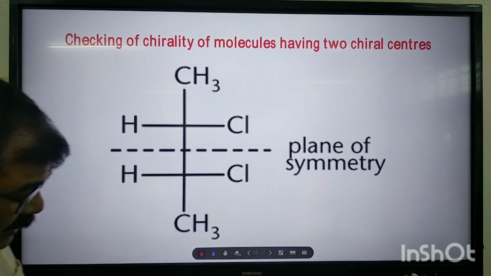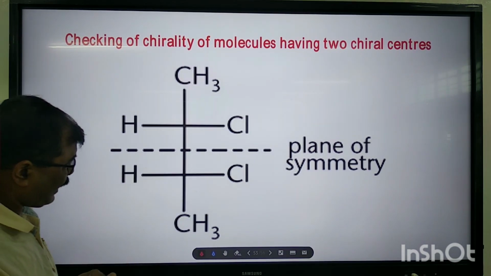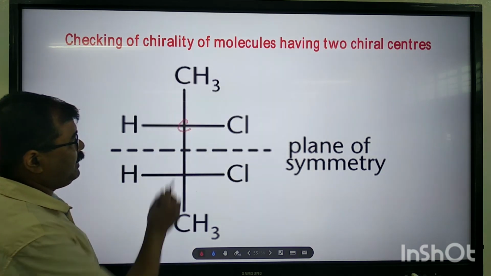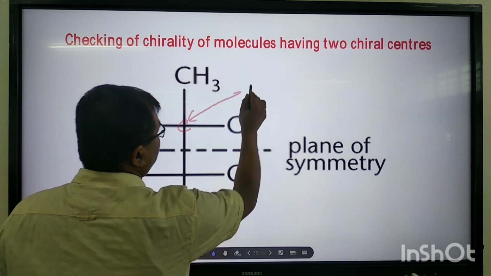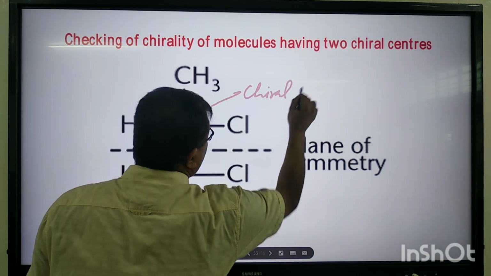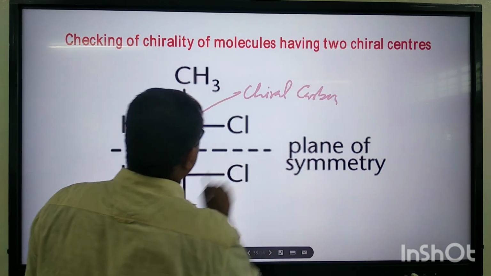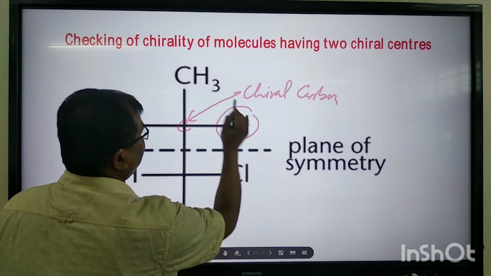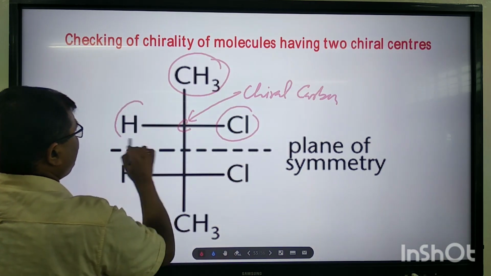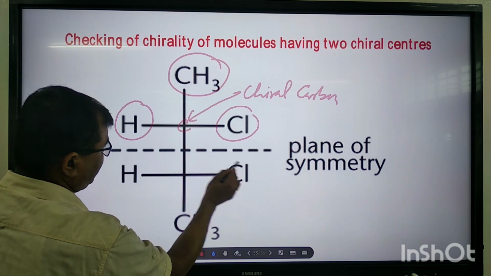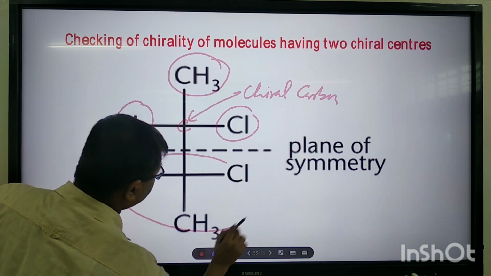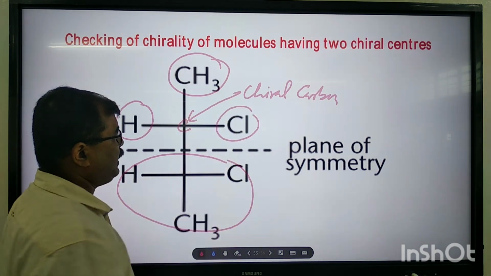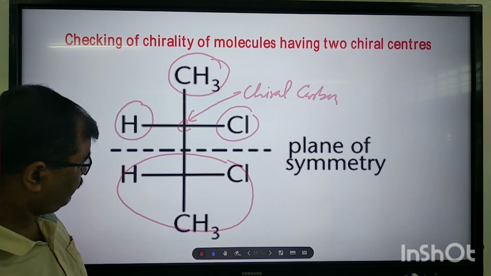Here you see, let us check the chiral carbon first. This carbon is a chiral carbon because it is sp3 hybridized and attached to it are 4 different groups. These are different groups. This is another big difference. 1, 2, 3, 4 different groups, sp3 hybridized. Therefore, this is a chiral carbon.